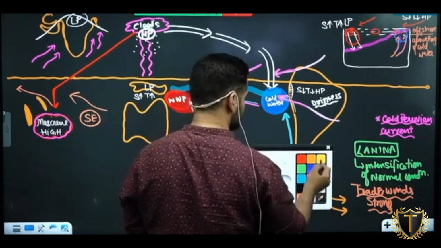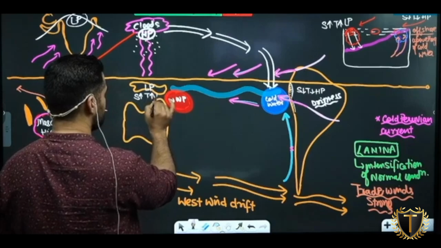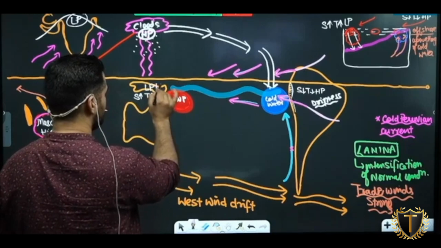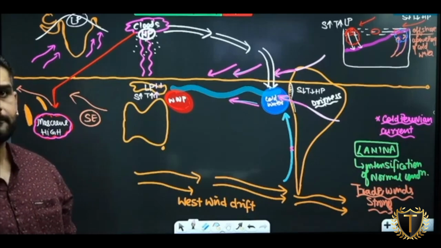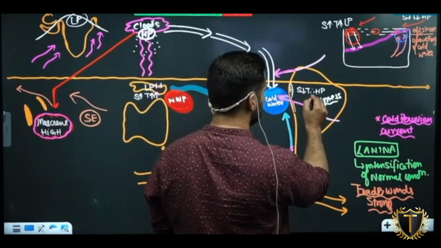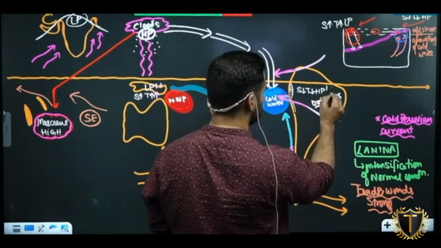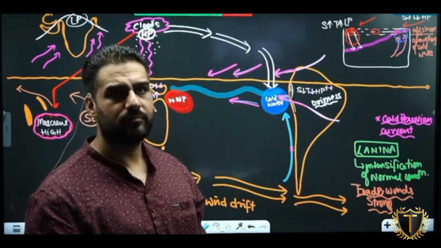Under such conditions, what will happen to the temperature here? Further increase. Low pressure conditions will further intensify. What will happen here? Temperature will further decrease and high pressure conditions will intensify. Am I clear to this?